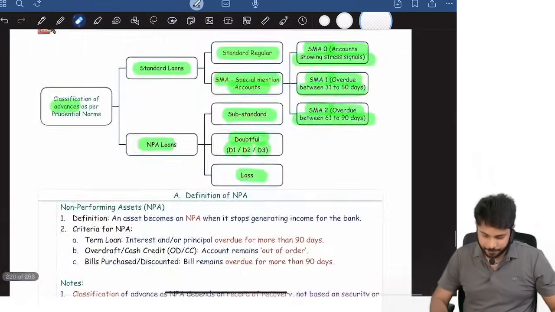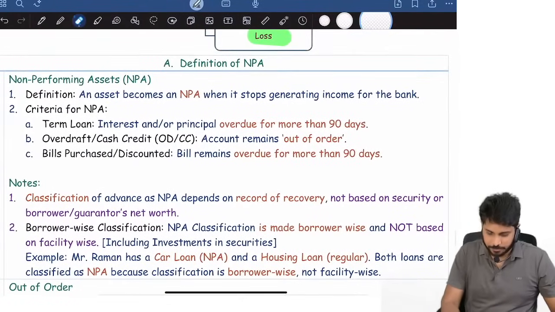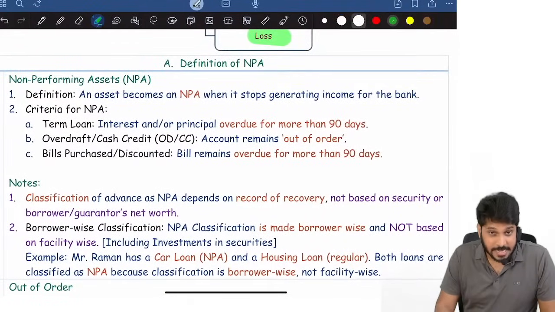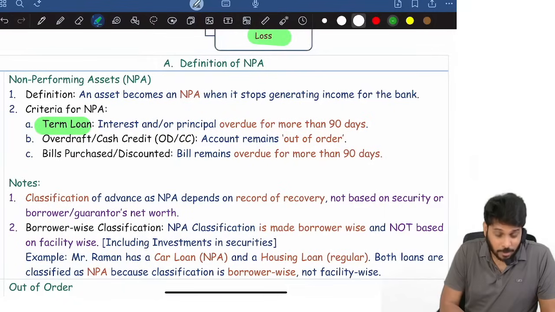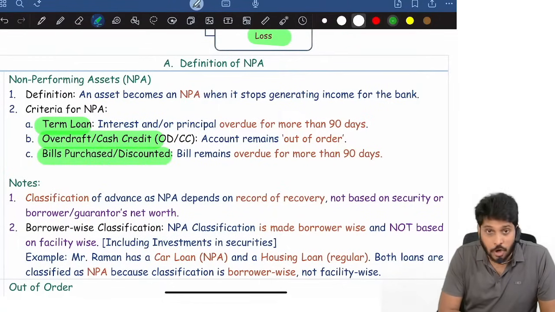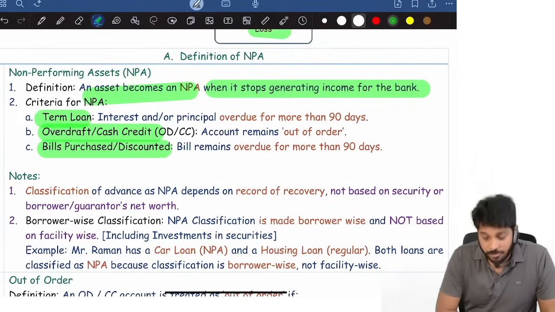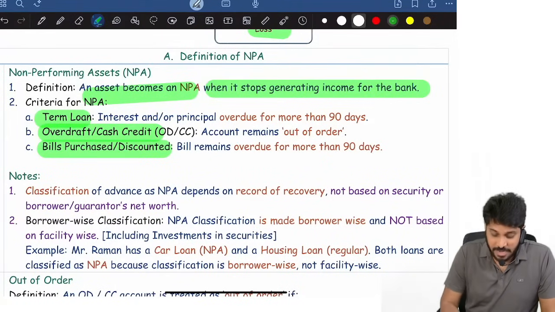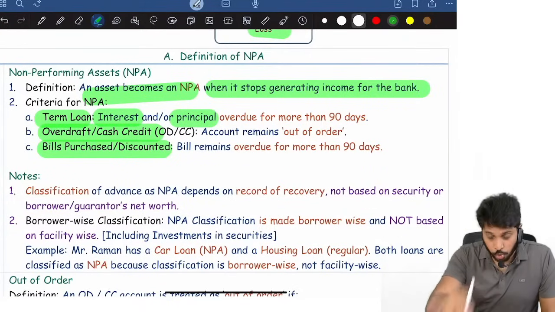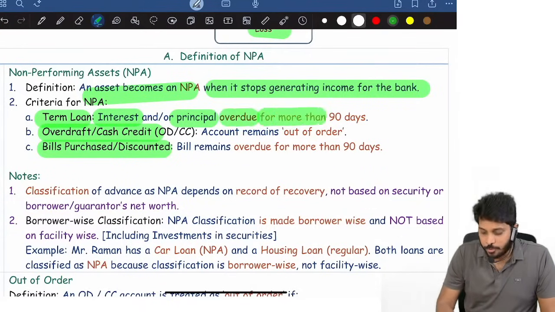Now NPA. What is an NPA? NPA norm is again different. For term loans, NPA norm is different. For overdraft and cash credit, NPA norm is different. For bills purchased or discounted, NPA norm is different. What is an NPA? An asset becomes NPA when it stops generating income for the bank. For example, a term loan becomes NPA when the interest or principal or both overdue for more than 90 days.